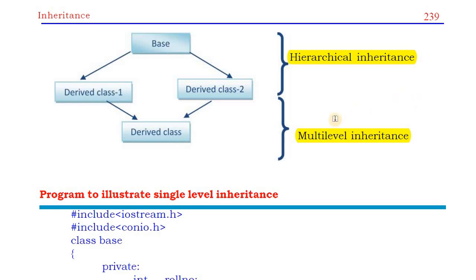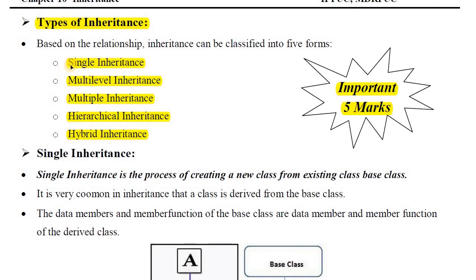In the examination this question comes many times for 5 marks, right? Like, what is inheritance? Explain the types of inheritance. So it is very easy. How many types of inheritance are there? Single inheritance, multi-level, multiple, hierarchical and hybrid inheritance.